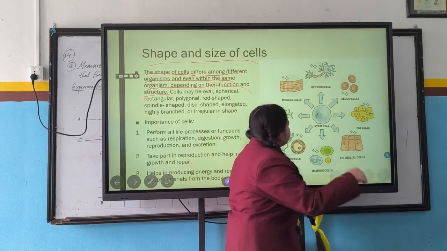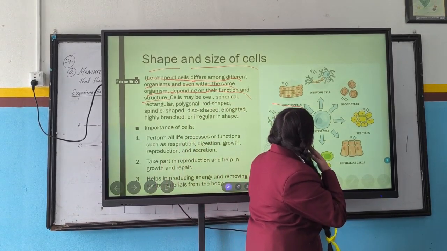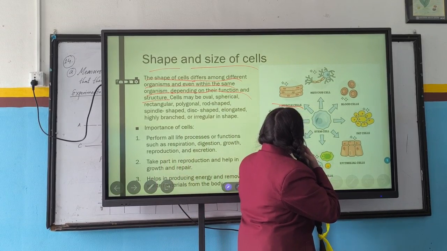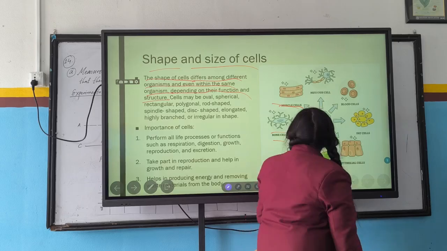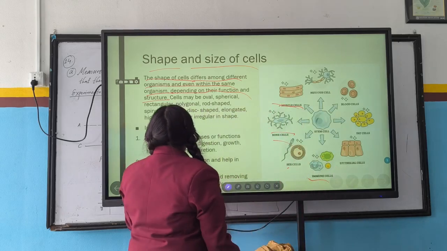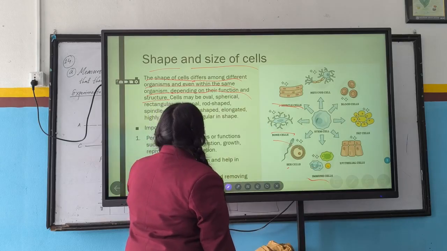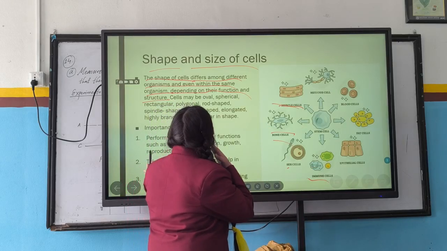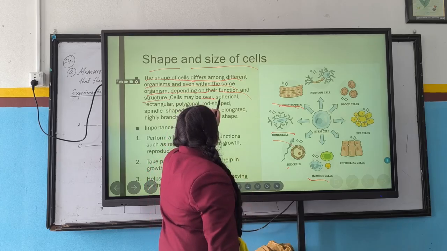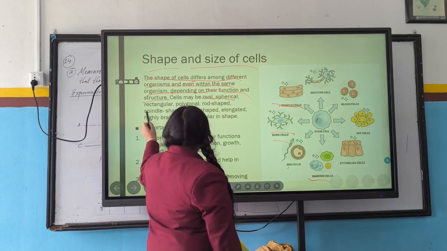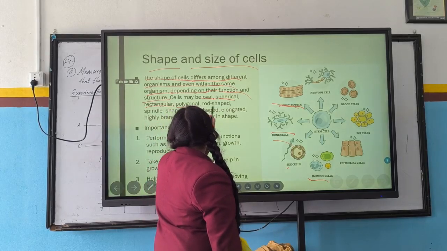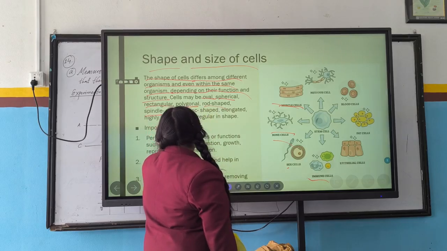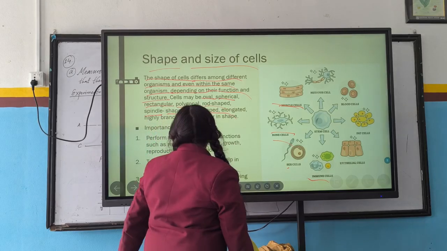So as usual, you can see here there are many types of cells: muscle cell, bone cells, immune cell, etc. They are in different shapes, and they may be oval, spherical, rectangular, polygonal, rod shape, spindle shape, disc shape, etc.